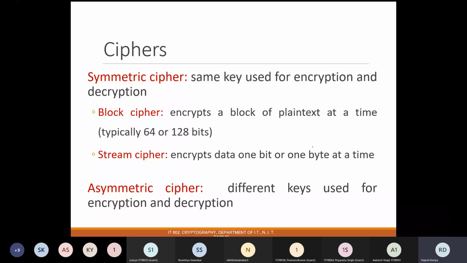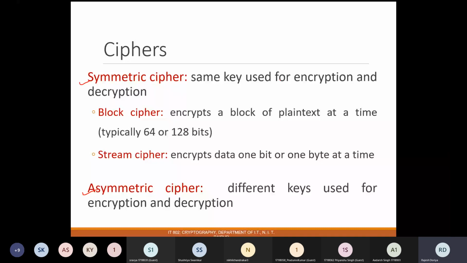Now, these are the types of cipher. Ciphers can be broadly categorized into two categories. The first one is symmetric cipher and the other one is asymmetric. The symmetric ciphers are the ciphers where the same key is used for encryption and decryption.